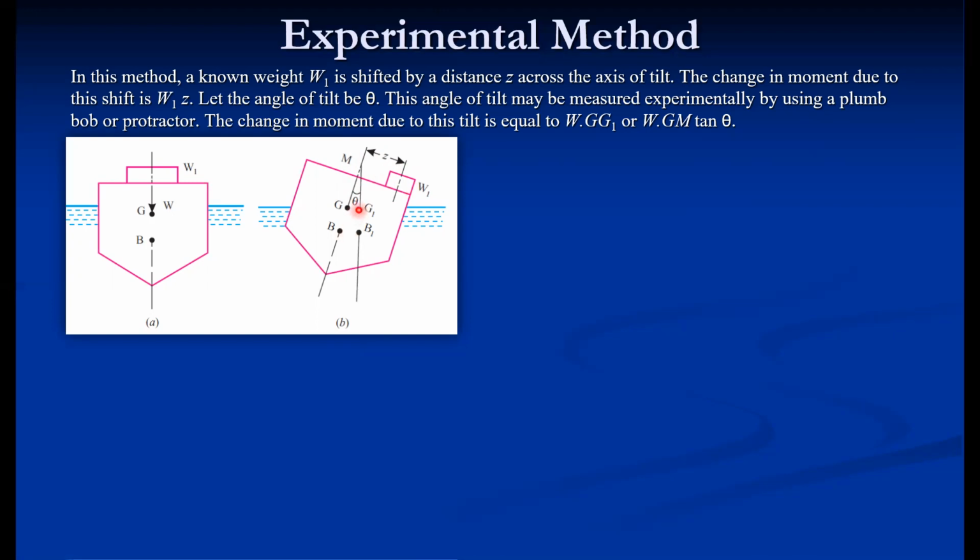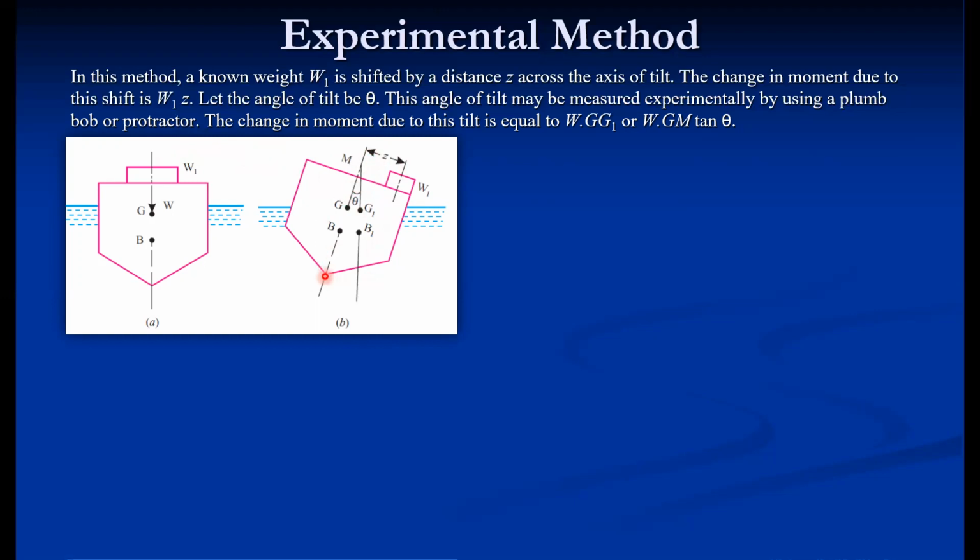Let the angle of tilt be theta. This angle of tilt may be measured experimentally by using a plumb bob or a protractor. Any one method can be used. In our case, we are using a protractor because it is a comparatively accurate method. It directly gives the angle. In the plumb bob method, we have to measure the length and then calculate the angle. But in this particular method, we can directly get the angle with the help of the protractor. The change in moment is W1 into Z.